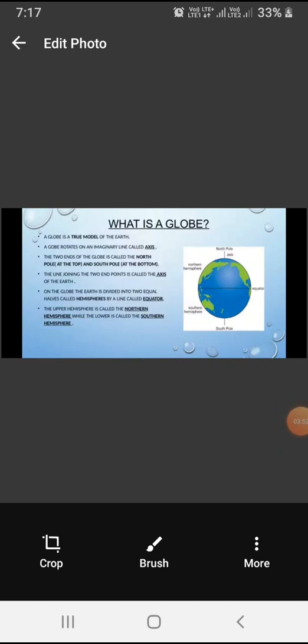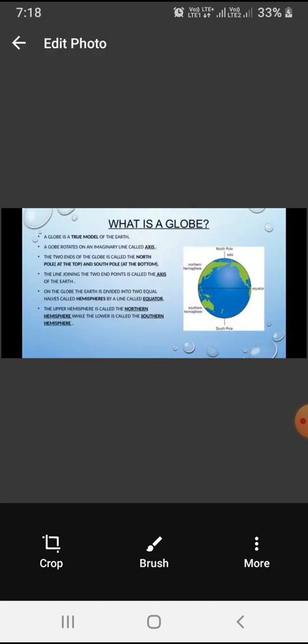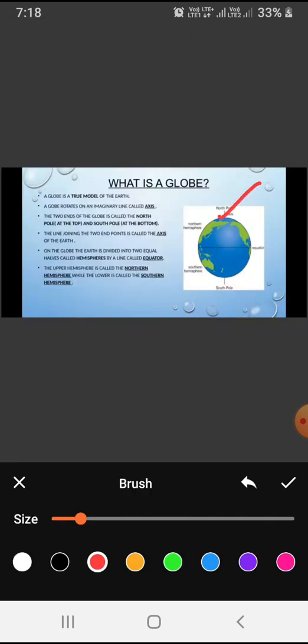Look here, what is this globe? A globe is a true model of the earth. My dear students, a globe rotates on its imaginary line. Do you know what that imaginary line is called? That is called the axis. The two ends of this globe are called the North Pole, which is on the top of this, and the South Pole, which is on the downside, at the bottom.